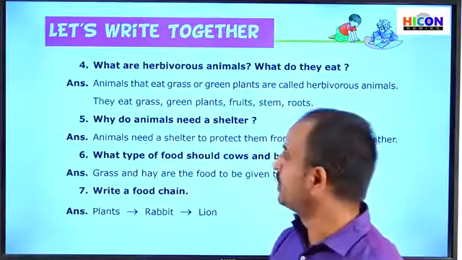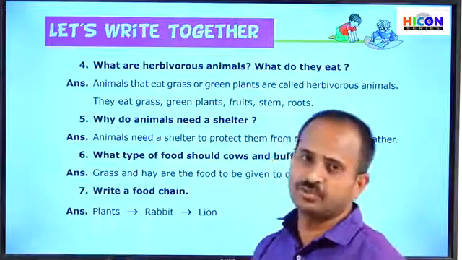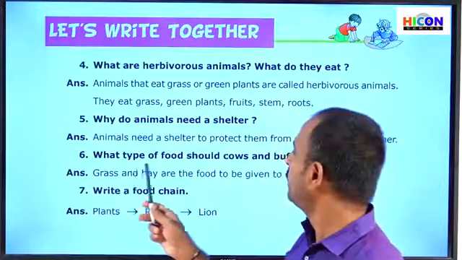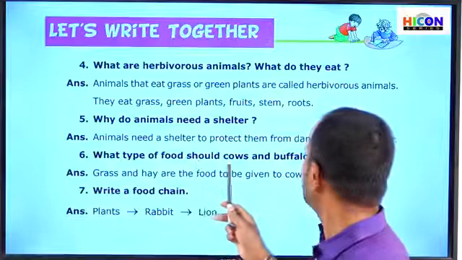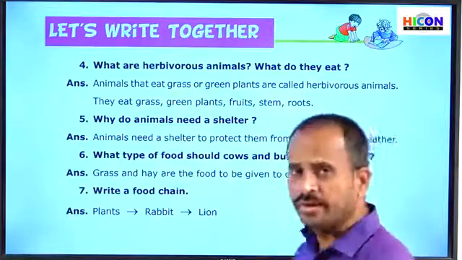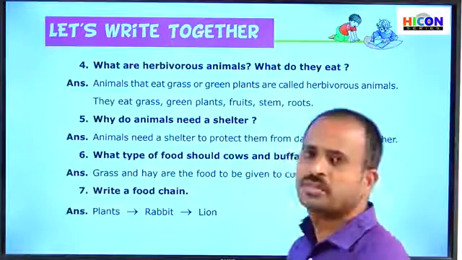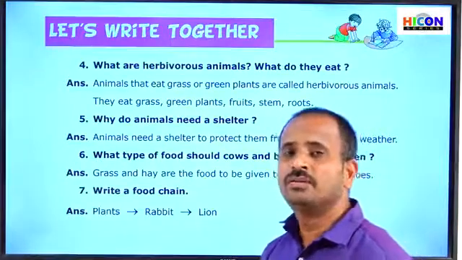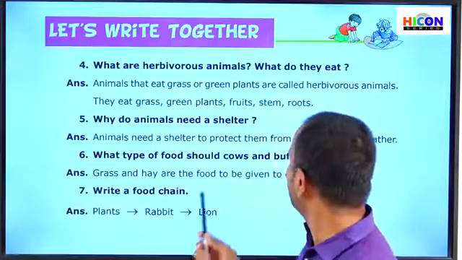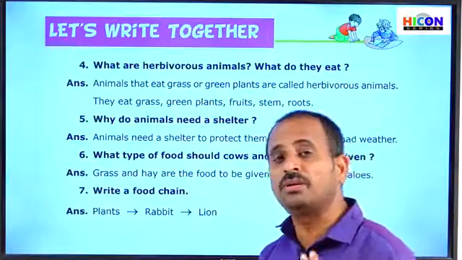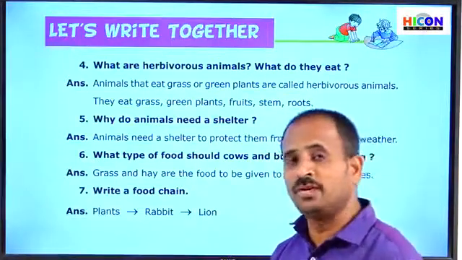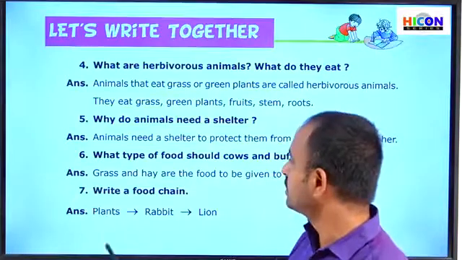So children, see the next question, that is the sixth question. What type of food should cows and buffaloes be given? So what type of food should be given to cows and buffaloes? What type of food do they eat? So children, cows and buffaloes are examples of what type of animals? They belong to what type of animals? So children, see the answer.